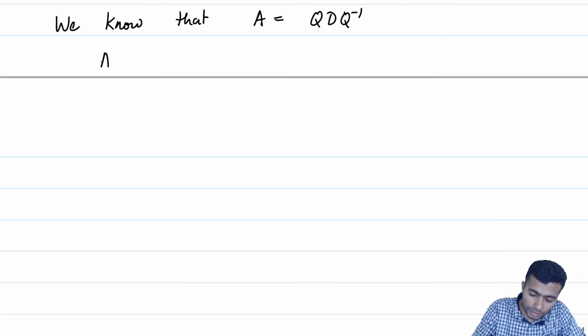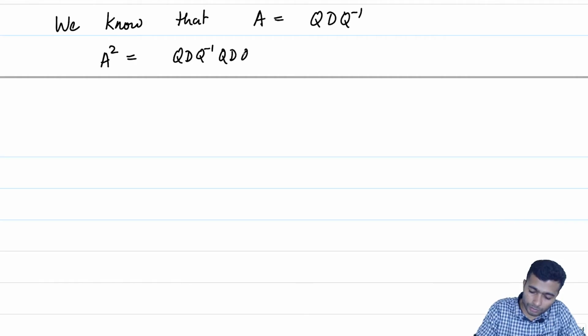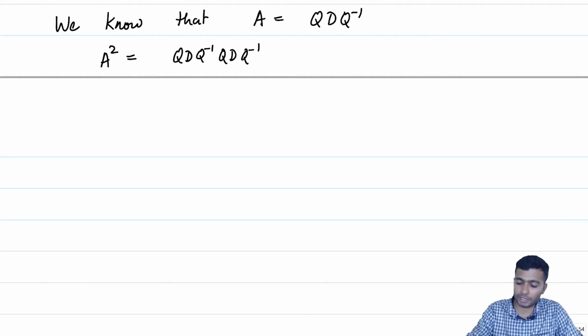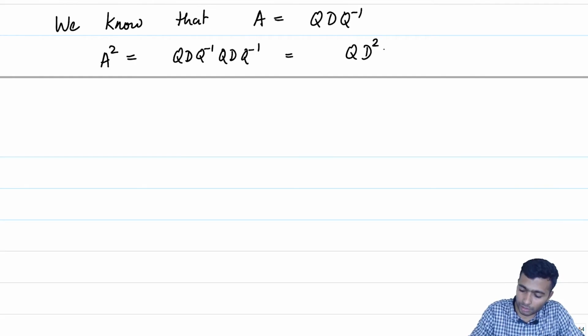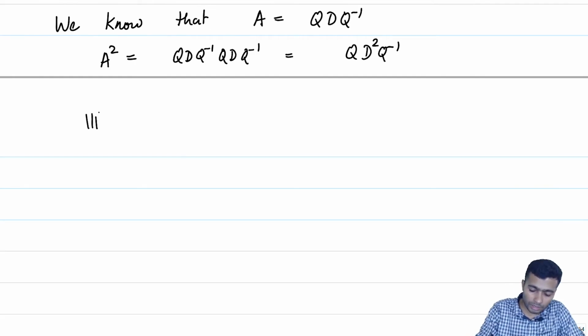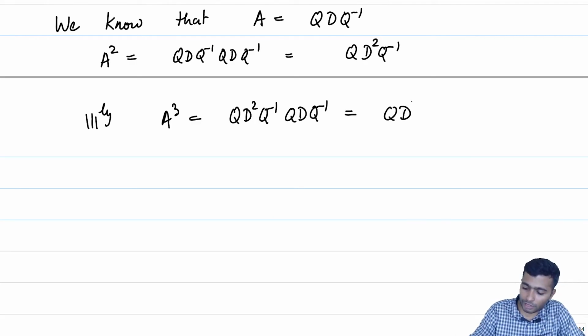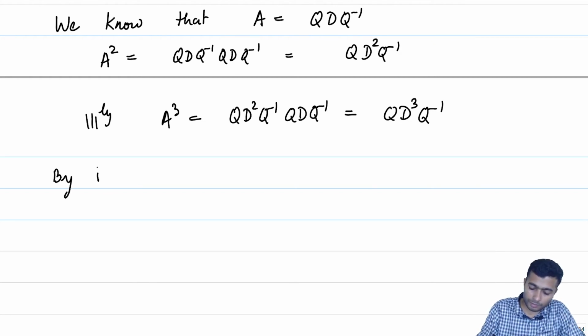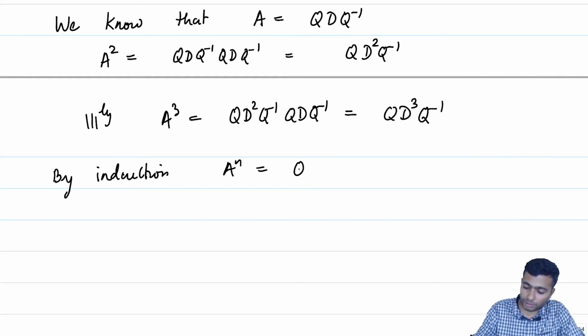So, if you notice, A square is just Q D Q inverse Q D Q inverse. The Q inverse Q gives the identity, and this is just going to be Q D square Q inverse. Similarly, A cube will be just Q D square Q inverse Q D Q inverse, which again by the same argument gives Q D cube Q inverse. By induction, you may show that A to the power n is Q D to the power n Q inverse.